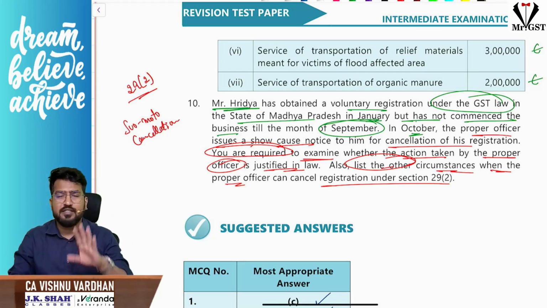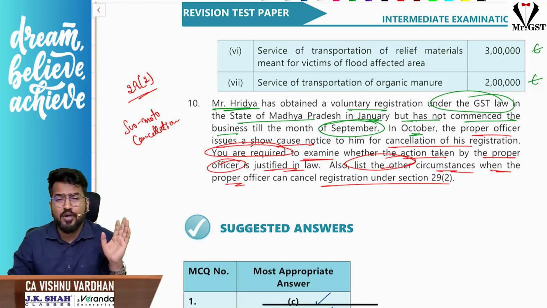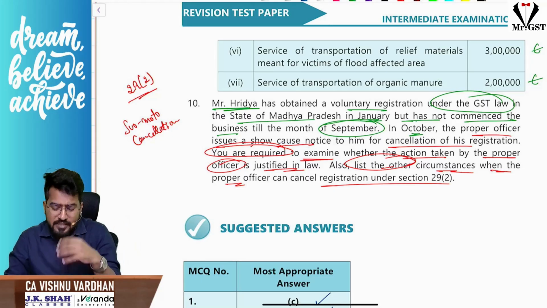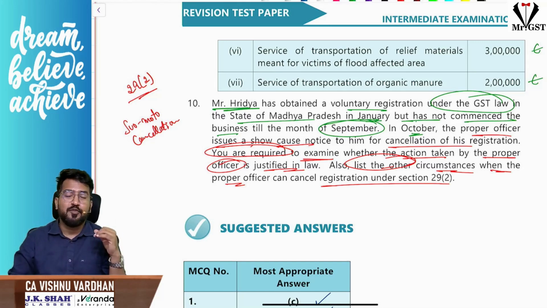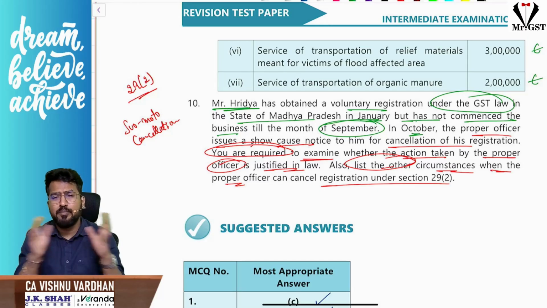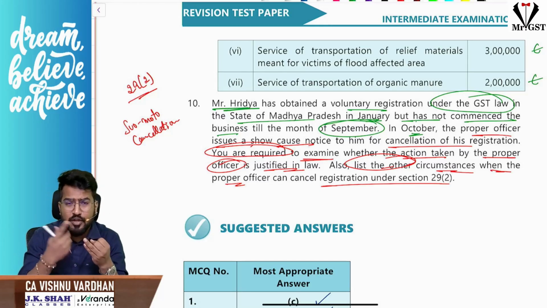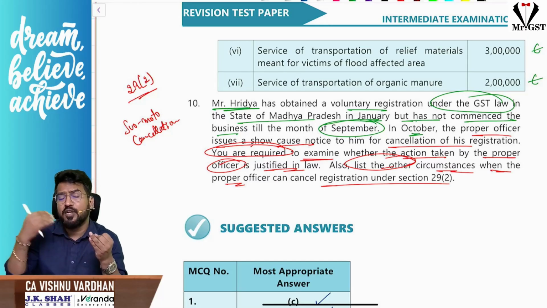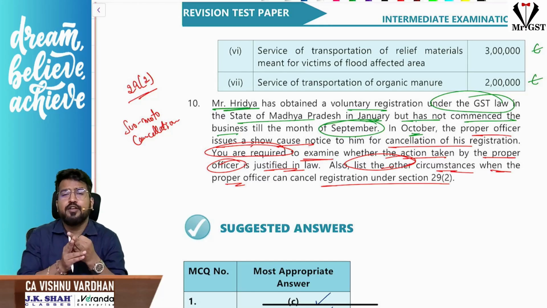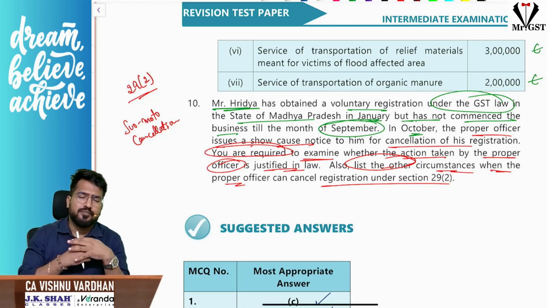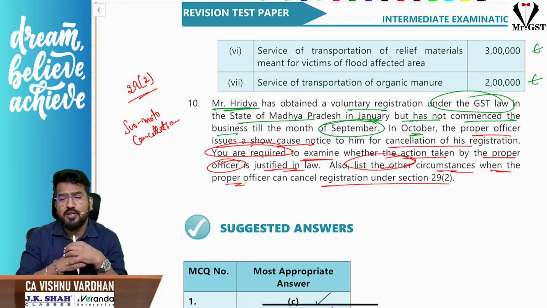First thing, sir, is this a correct action or not? If you are taking voluntary registration, then you should start the business within 6 months. Otherwise, the proper officer has the power to cancel your registration. And what are the other situations where suo moto cancellation can be done by the proper officer? There are so many cases: fake invoices; a composition dealer not filing GSTR-4 even after 3 months from the due date; under the normal scheme, a QRMP filer not filing the return for 2 quarters; a monthly filer continuously not filing returns for 6 months, and so on. So we have seen, correct?